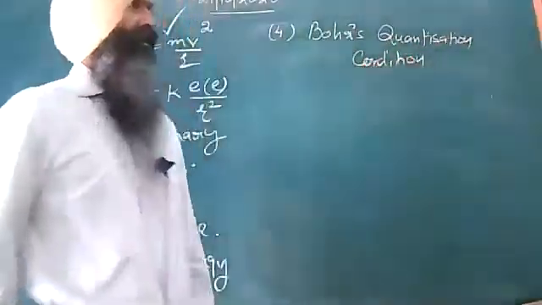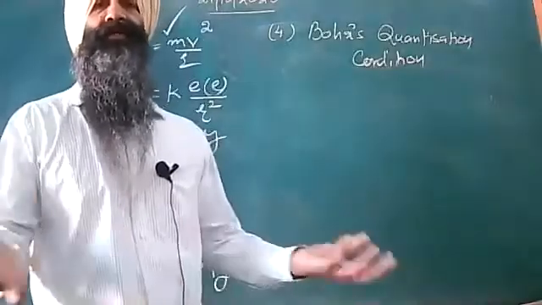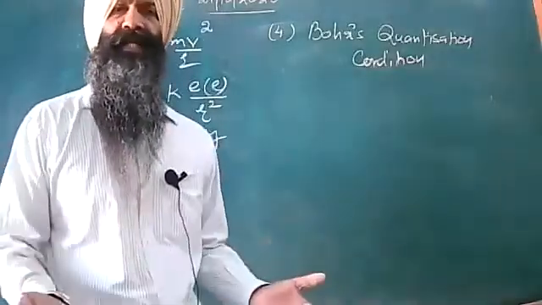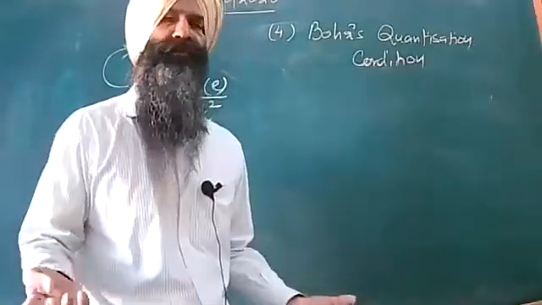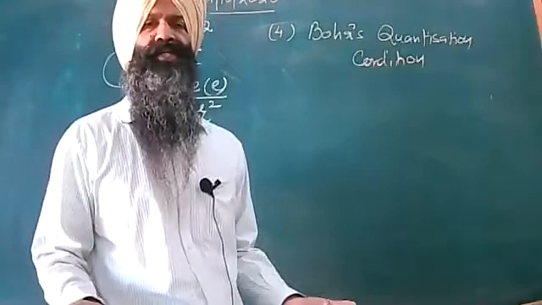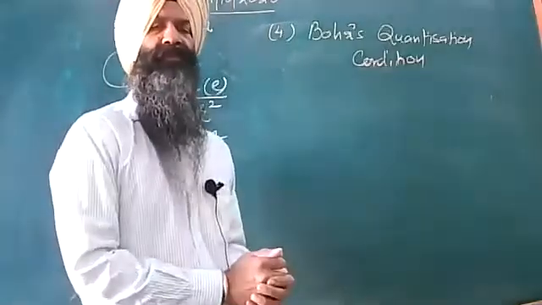Sometimes CBSE or your other boards simply ask one question for 1 mark, what do we mean by Bohr quantization condition? Write it in the mathematical form.